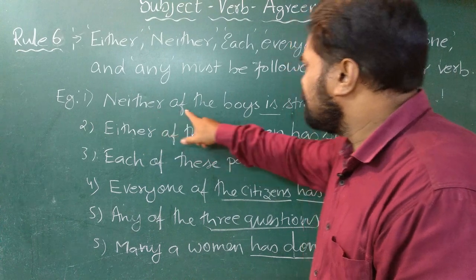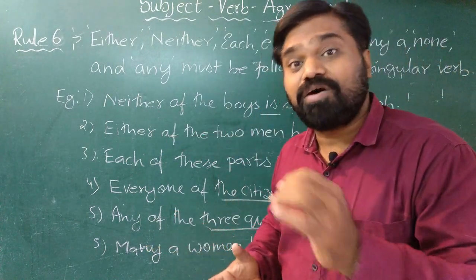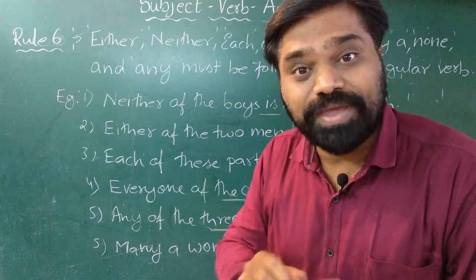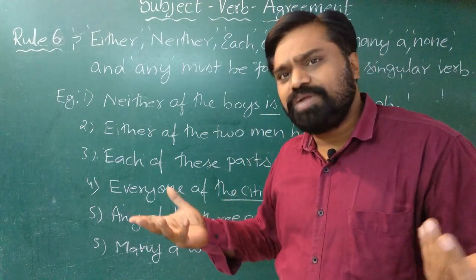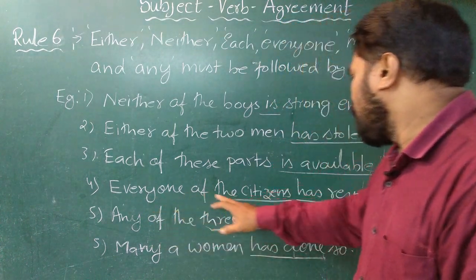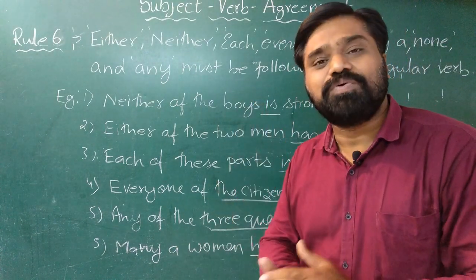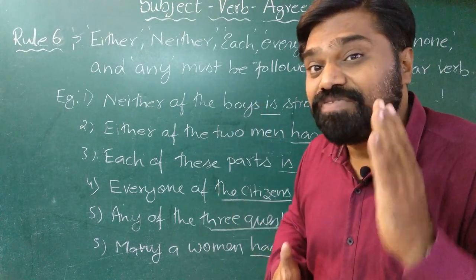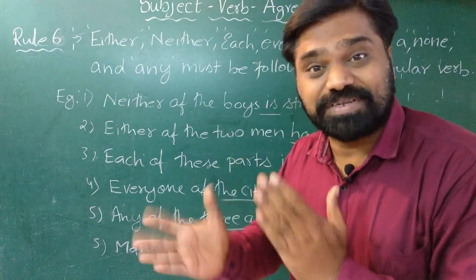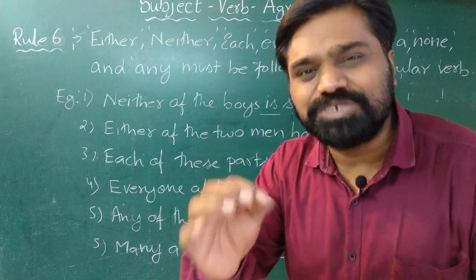See here, neither of the boys, there are many boys, but when I say neither of the boys, it means I am looking at each boy individually, so it becomes a singular subject. Similarly, every one of the citizens, lot of citizens are there, citizens is a plural subject, but when I say everyone, it means I am counting each and every person. I am looking at everyone individually.